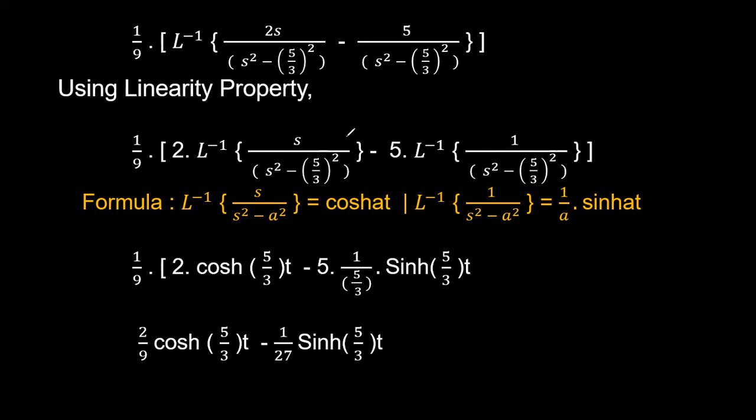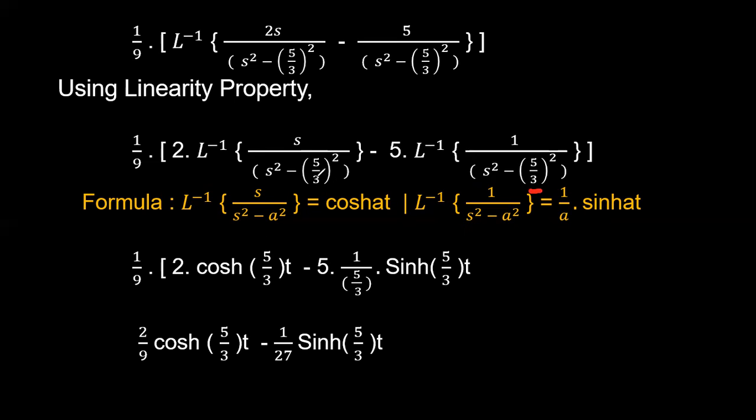Now this can be compared with the formula: Laplace inverse of s by s square minus a square is equal to cosh at. Here the a value is 5 by 3, because if you compare with the basic formula, you will get a as 5 by 3. Then you write cosh with 5 by 3 in place of a. And if you compare the second with the formula, you will get sinh at by a. Here the a value is 5 by 3 for both cases.